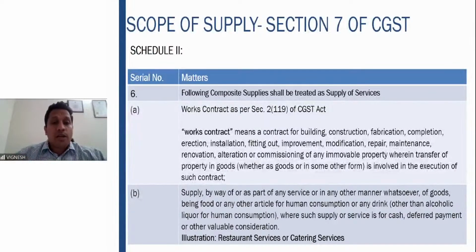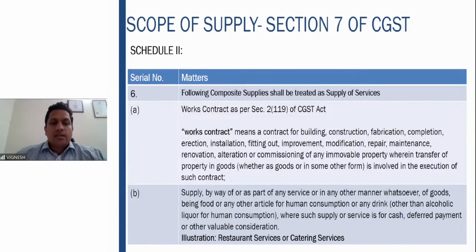Then further important activities in Schedule 2. There are few composite supplies, which include both the goods and the services, which shall be treated as supply of services by way of Schedule 2. The first one is a works contract. If any works contract as per 219 is there, it shall be treated as supply of service, very clearly given. Though it may include goods like steel, cement, etc., by virtue of the Schedule 2, you have to treat it as supply of service. Works contract definition is also given. It's pretty self-explanatory. All these activities are covered.